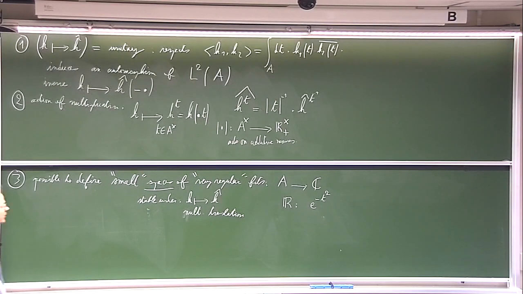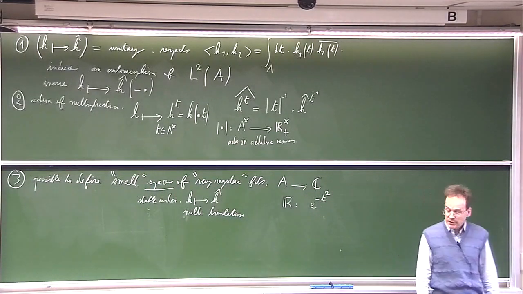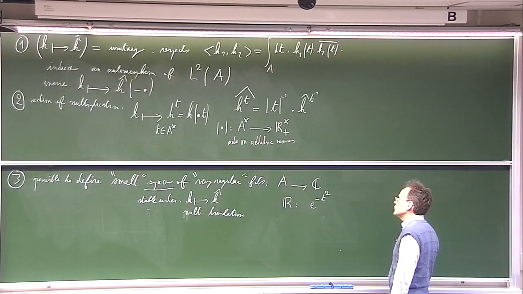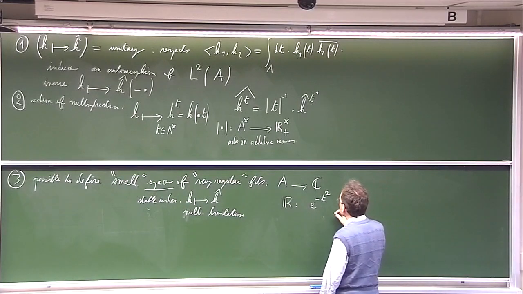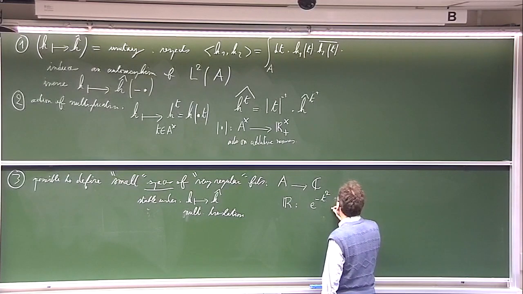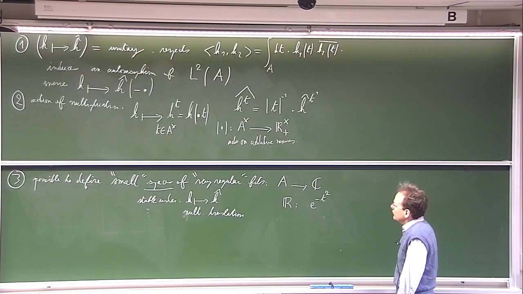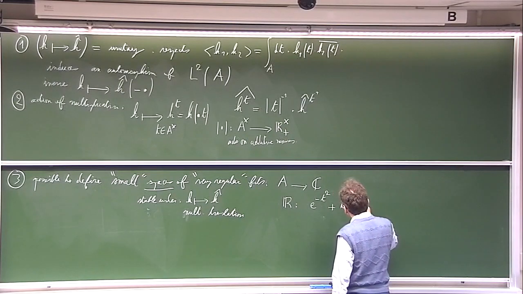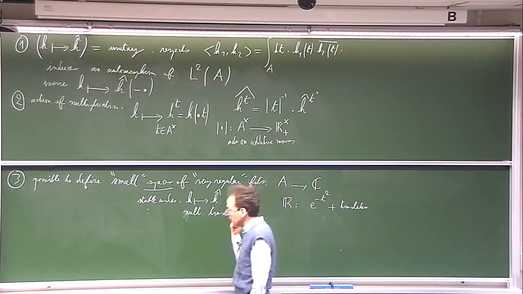So, in order to define a space which is stable under the Fourier transform and multiplicative translation, what you can do is to add to the one-dimensional space induced by this function the other spaces induced by the translates of this function.